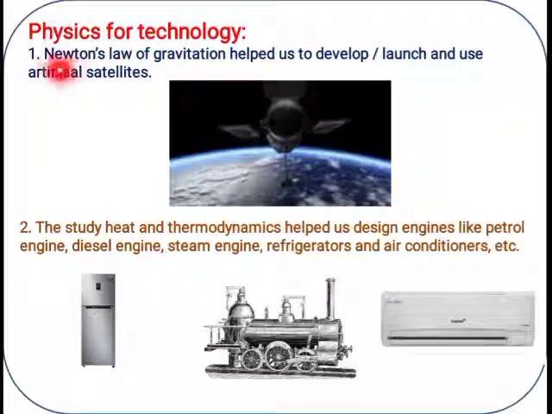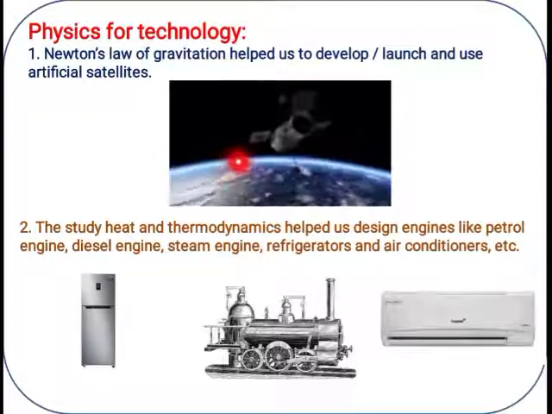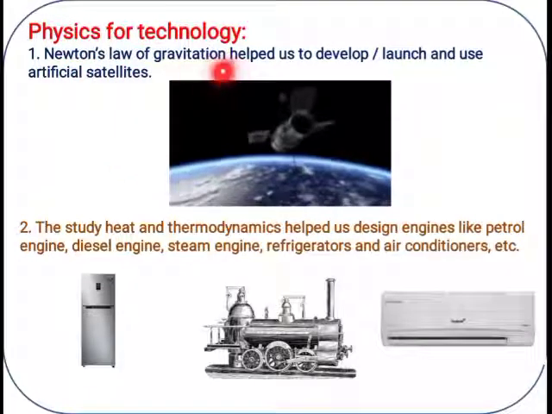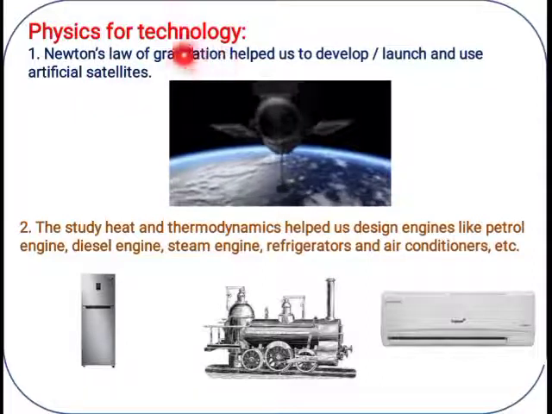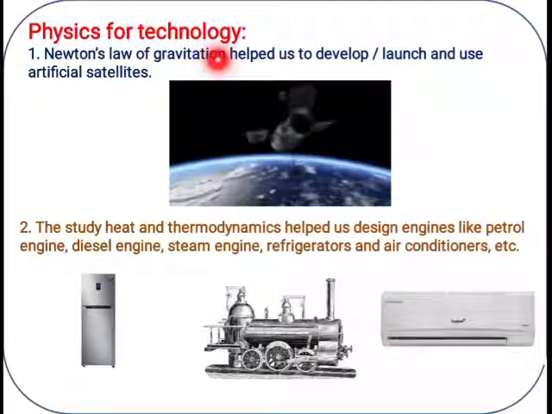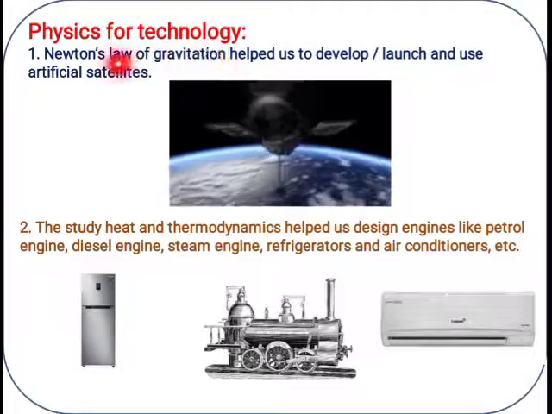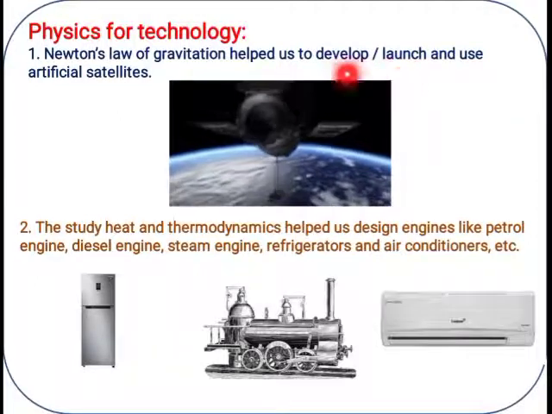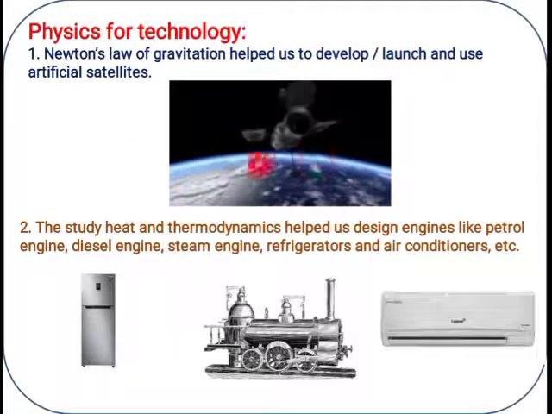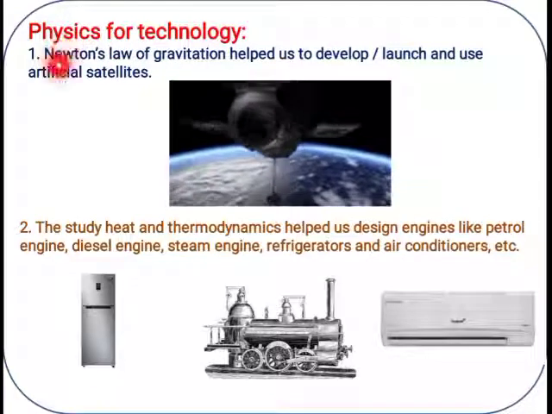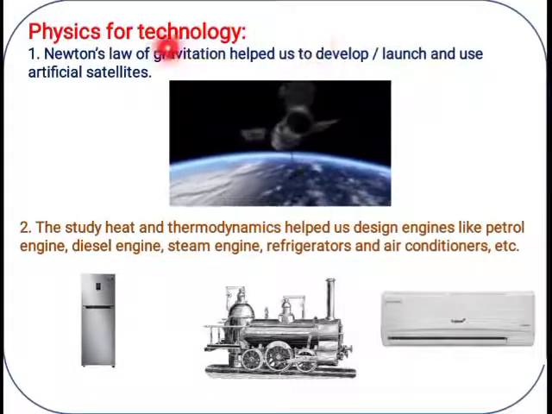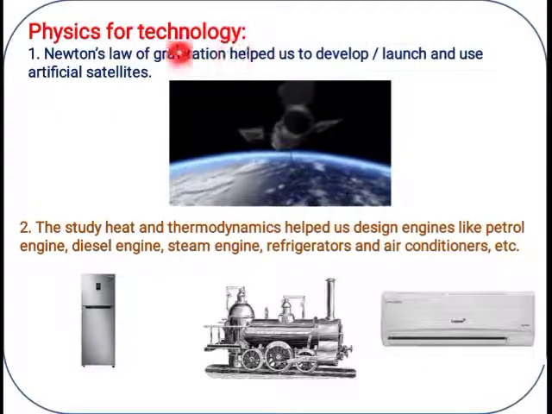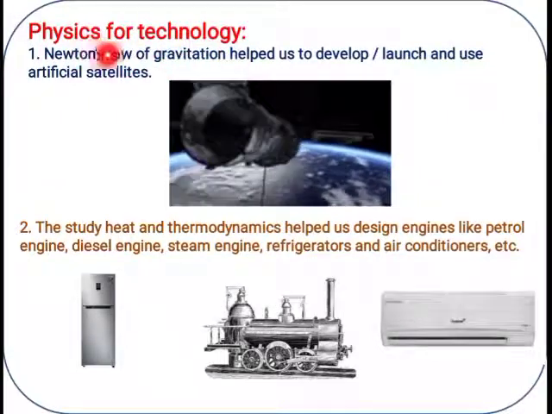Physics and technology. Physics for technology. How physics and technology both are related with each other. So we know what is Newton's law of gravitation. Sir Isaac Newton discovered this gravitational force and energy, right? Based on that force, of course, people developed the artificial satellites. We know this. So using this physics phenomena, technology and the instruments related to technology developed. So technology and physics both are interrelated with each other.